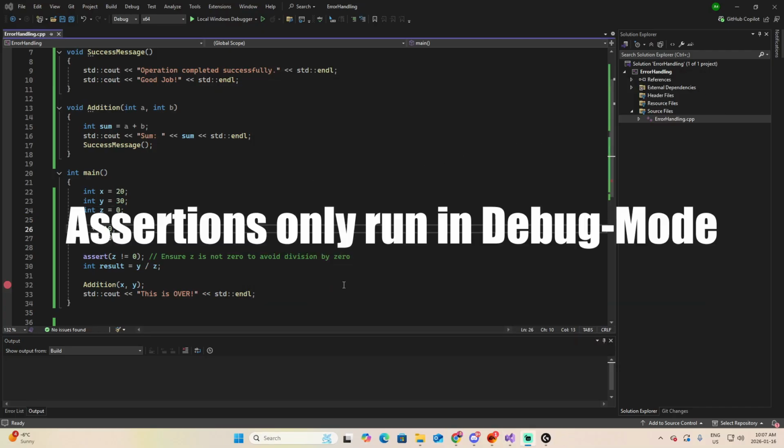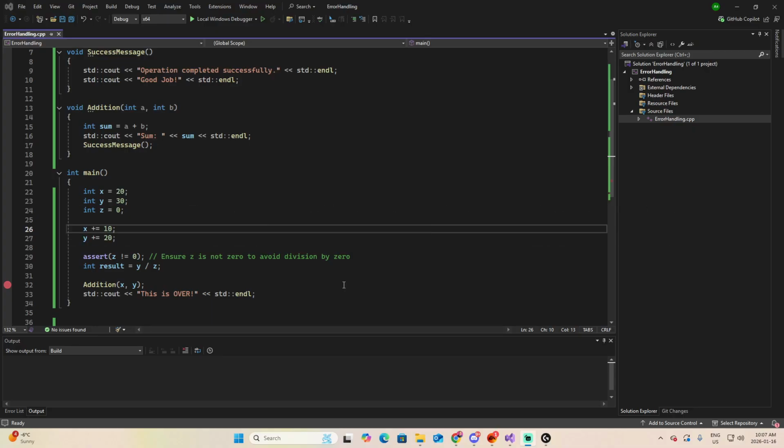This is the best part of assertions. Assertions only run in debug mode. When you build a final release version of your program or game or application, all asserts are removed automatically. So you can fill your code with as many sanity checks as you want without affecting performance or players. Assertions are pure development tools.